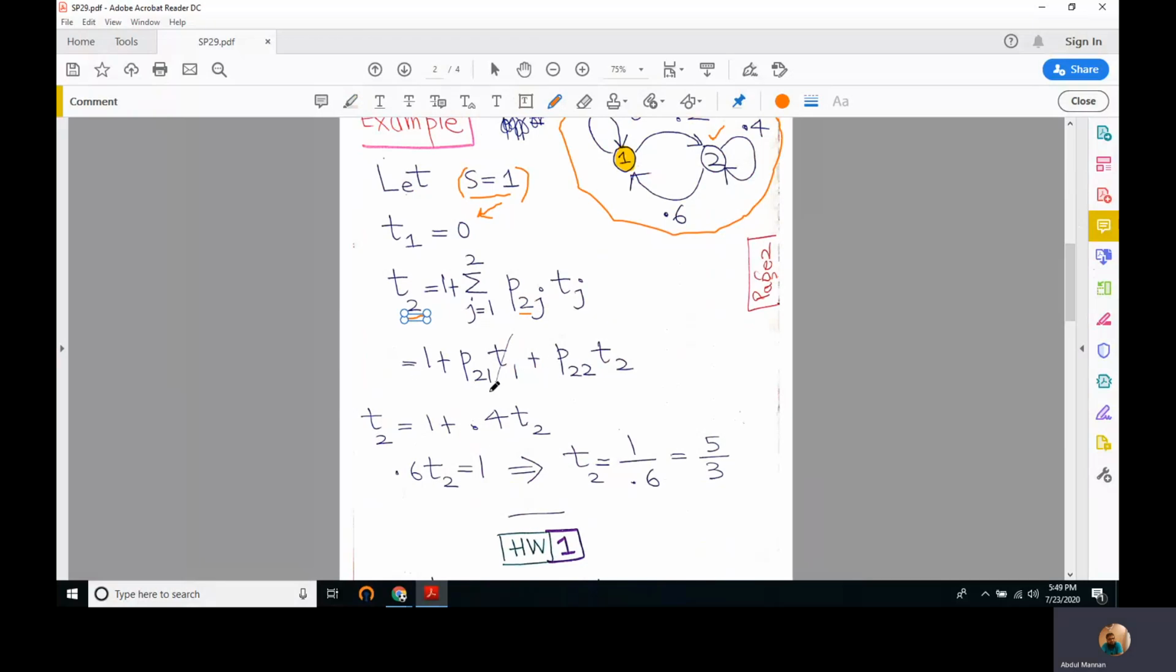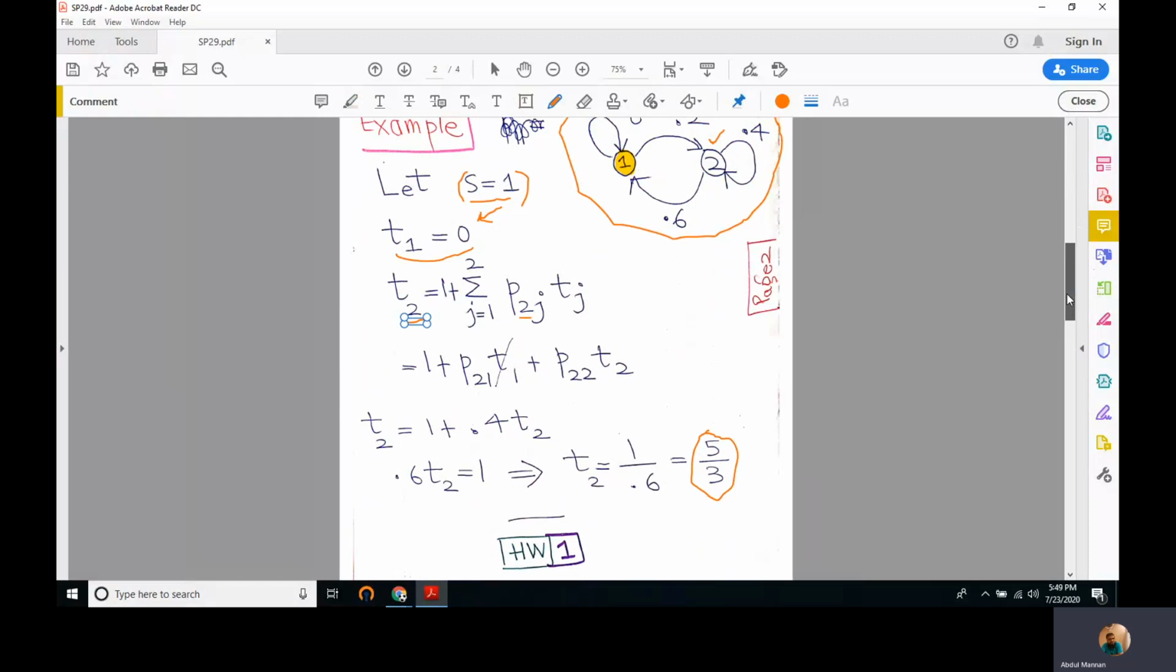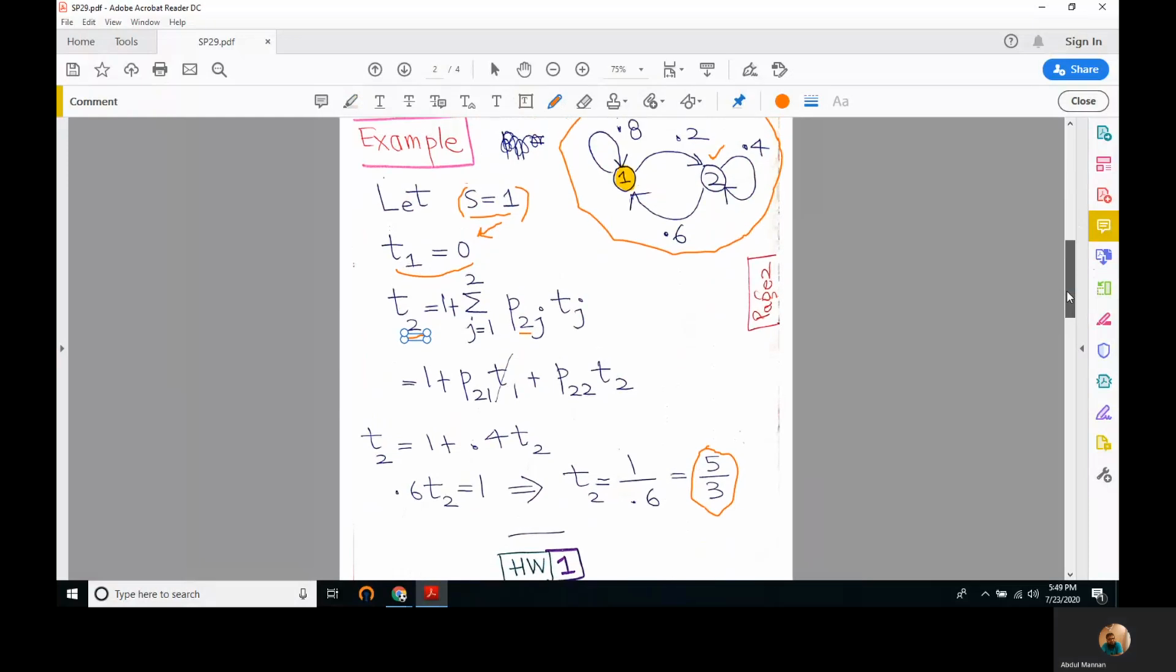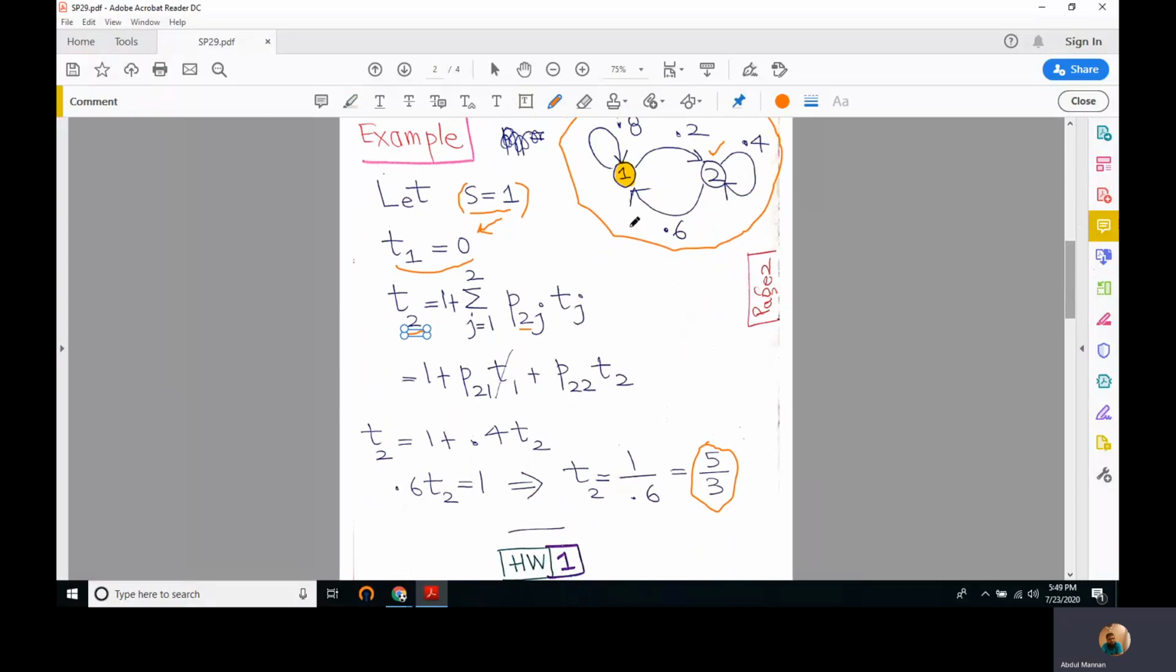And if we expand this, we get t1 is equal to 0 because t1 is 0 here, and t2 comes out to be 5 by 3. So 5 by 3 is more than 1 but less than 2, so after 1.66 time steps, this state number 1 is expected to be visited for the very first time if we start our process from state number 2.